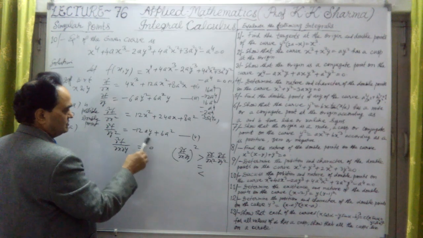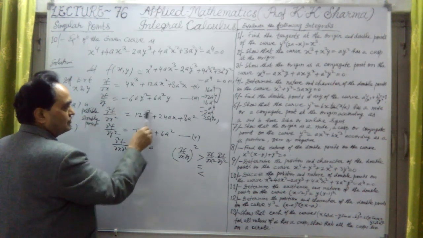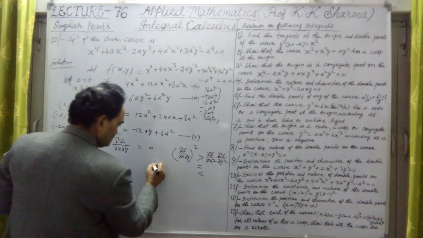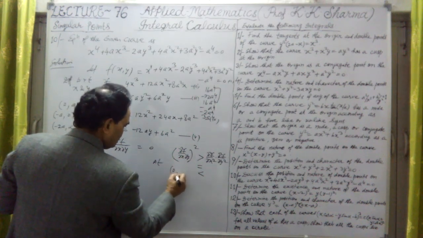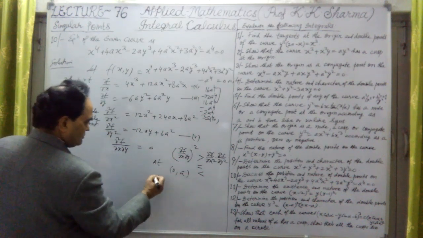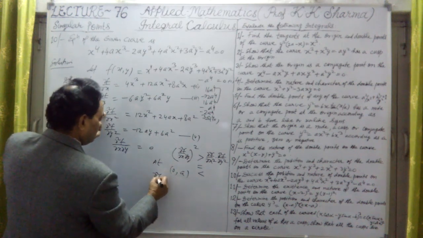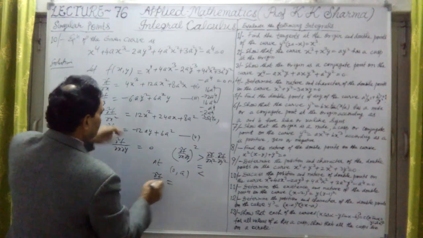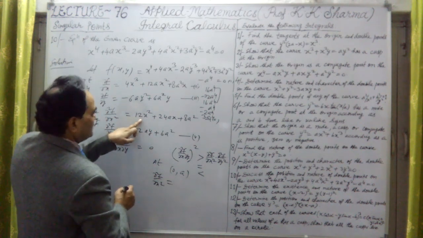This is 0, there is no change in this, but these two are to be found out with the help of these points. First is 0. At 0, first point 0 and a. What is the value of del square f upon del x square at this point 0, a? So 0 and a, this one.